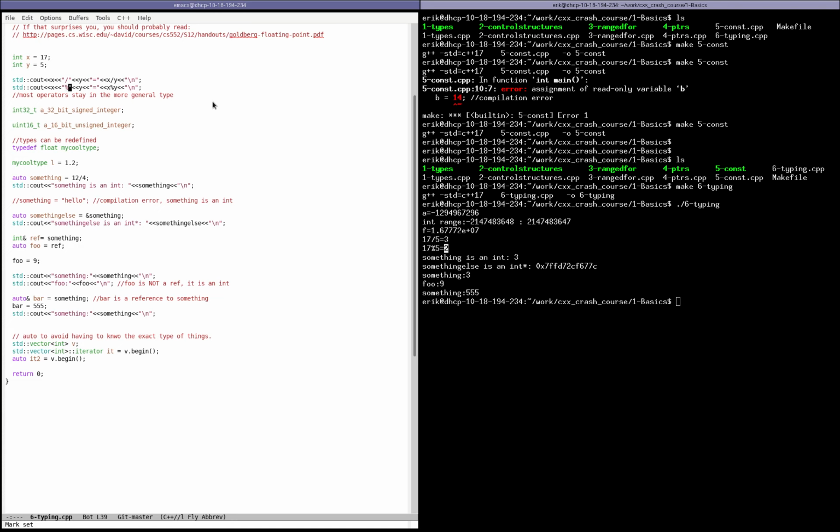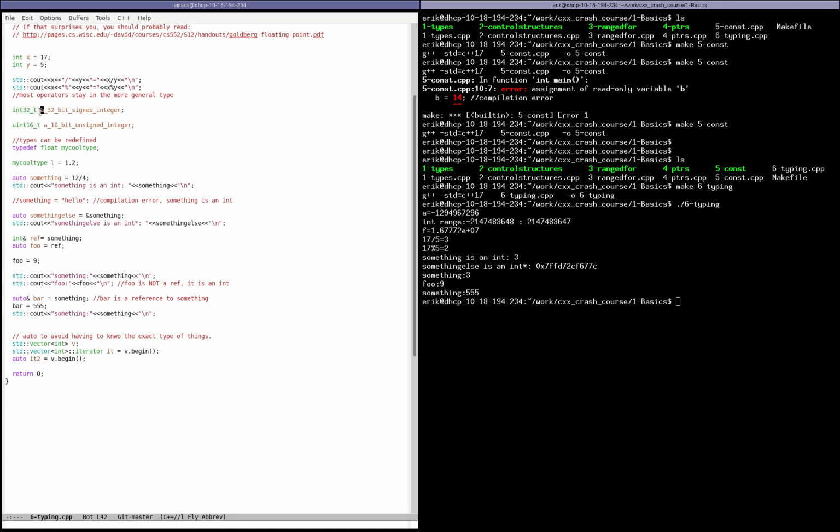There is no convention in C++ that ints have to be 32-bit. That actually depends on your machine, and it depends on your compiler. On some compilers, ints can be 16 bits. In some compilers, they can be 32 bits. In other compilers, they can be 64 bits. And so because of that, you will often see people use types that are explicit in how big numbers are.